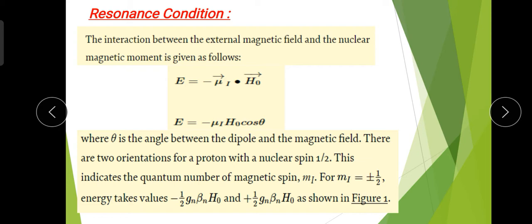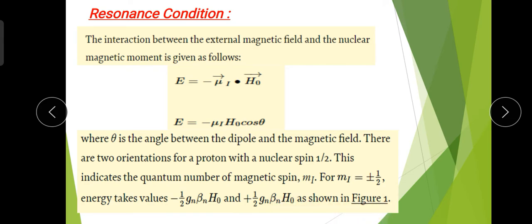So there are two possibilities, and according to that there are two orientations for a proton with a nuclear spin of half. We know that for a single proton the spin is half, and in the presence of an external magnetic field we get two possibilities. This indicates the magnetic spin quantum number, mI. For mI equal to plus or minus half, the energy takes the values minus half gN betaN H0 and plus half gN betaN H0, which is shown in the figure.